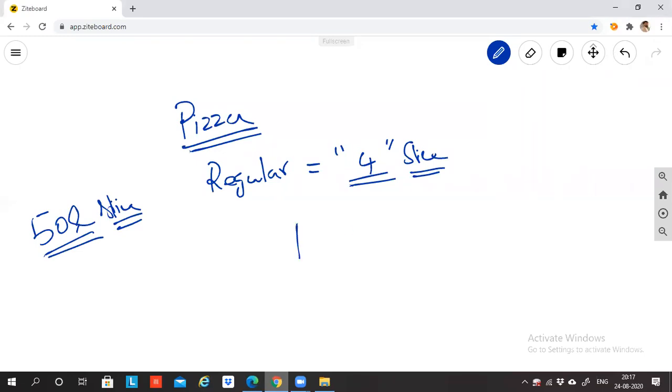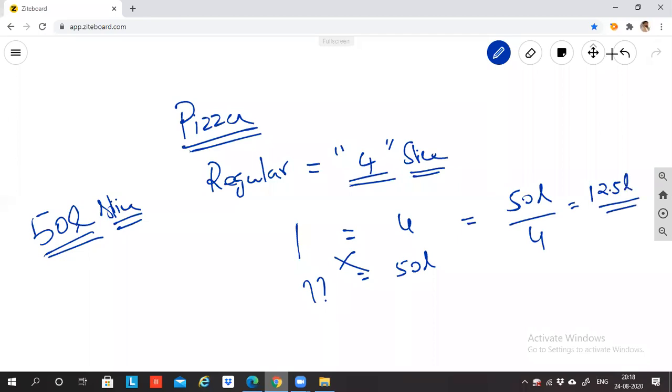If one pizza is equal to 4 slices, then for 50 lakh slices, how much pizza? 12 lakh 50,000. Use the calculator: 12 lakh divided by 4. How much? 12 lakh 50,000, sir. 12.50 lakhs. Now, for convenience's sake, let's assume that